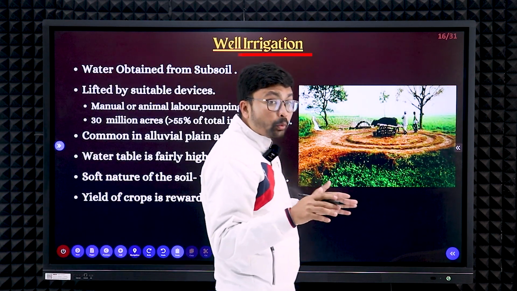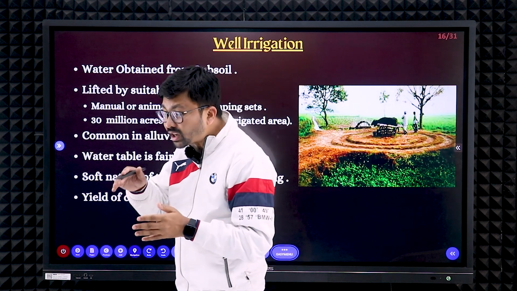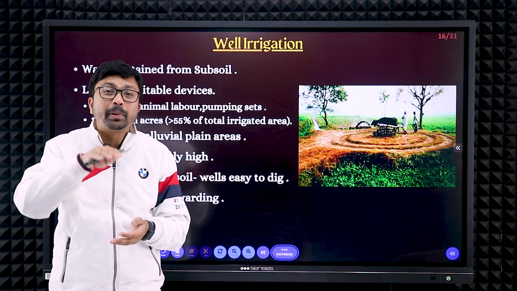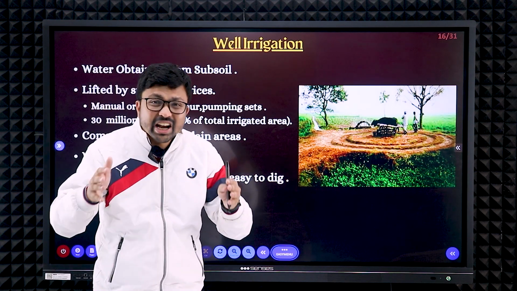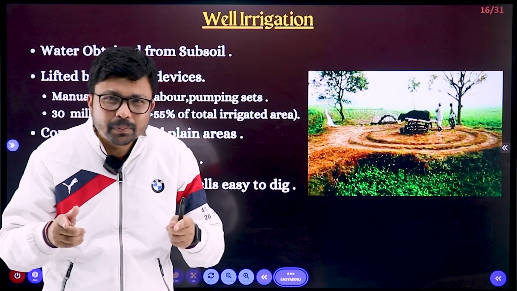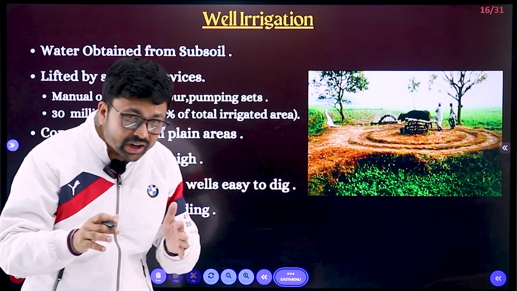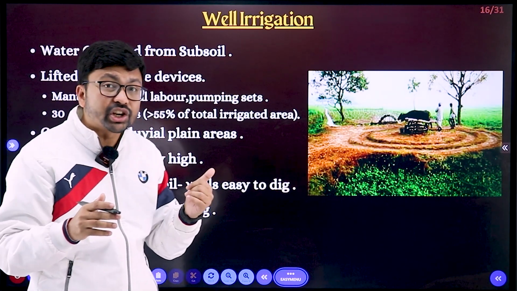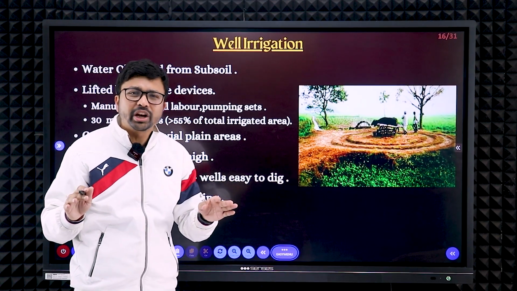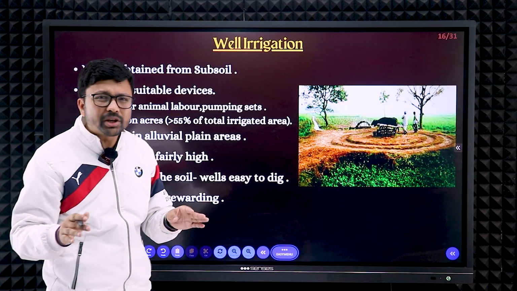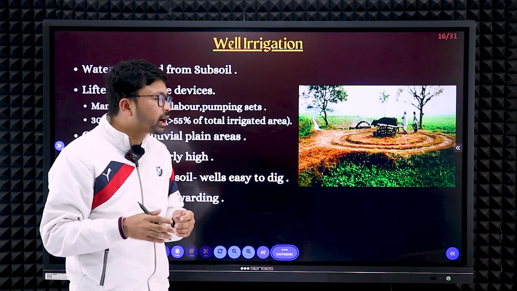Well irrigation is practiced in areas where the groundwater level is within 15 meters' reach. So the farmers individually, in their own agricultural field, can dig the soil and get the groundwater easily. That is well irrigation, right? Here they don't need to depend on anyone else. They don't need to go for permission or any electric supply. Nothing is required. Manually they can take out the water.